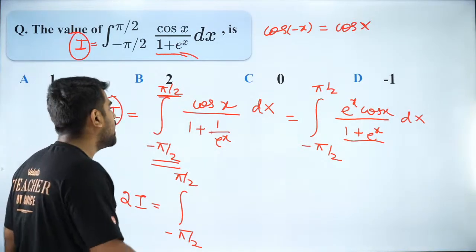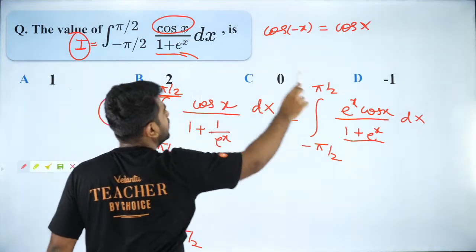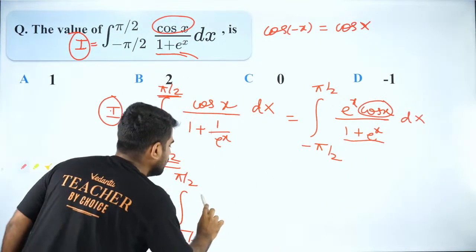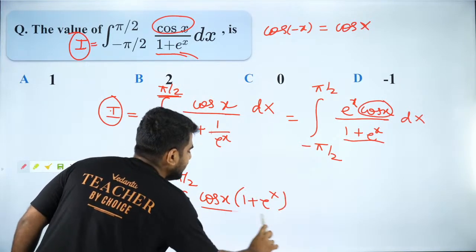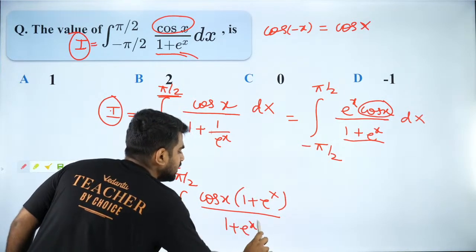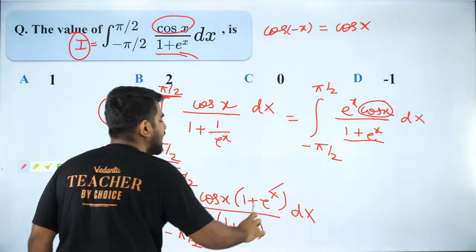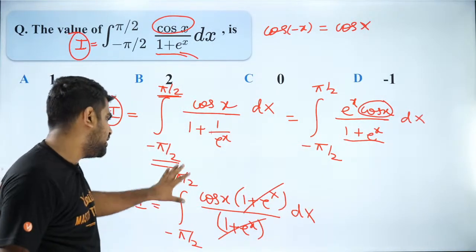Because that's how addition works. I can take cos x common because both these terms have cos x common. So if I take cos x common, I will get 1 plus e power x, and my denominator is also 1 plus e power x, and then you have dx. So I can cancel out these two and this is my answer.